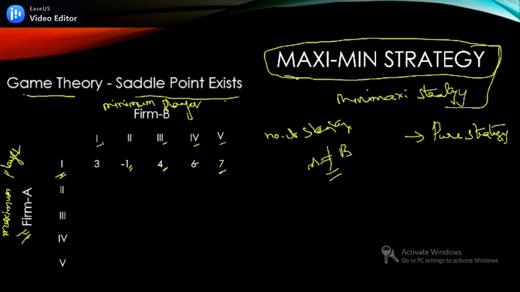But A is playing only one strategy, so one has to assess the impact of playing this first strategy while B plays all 5 strategies. That is game theory, right?